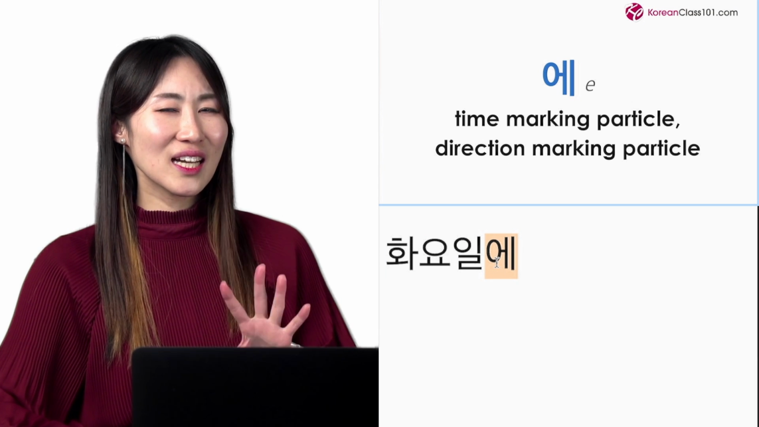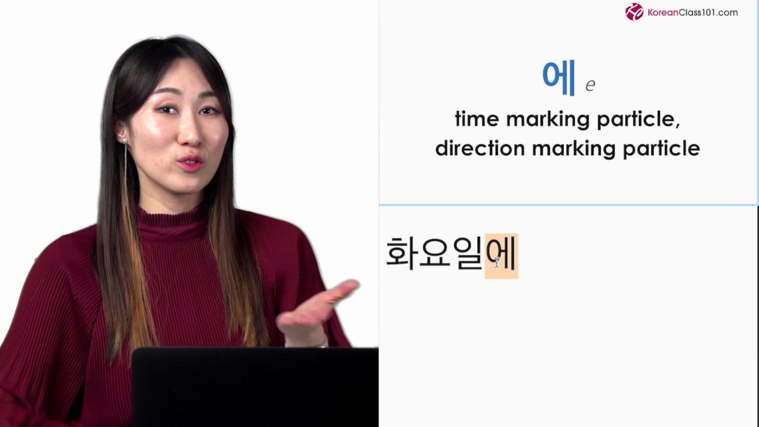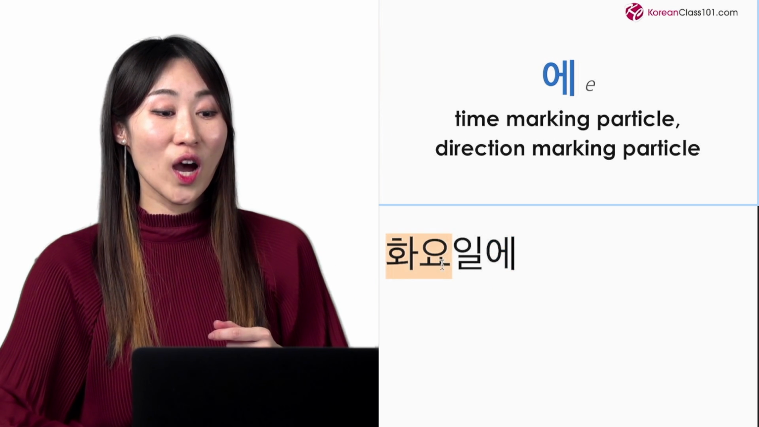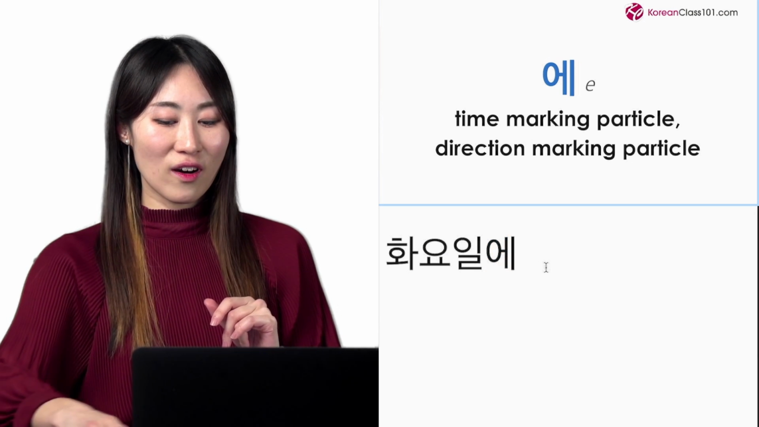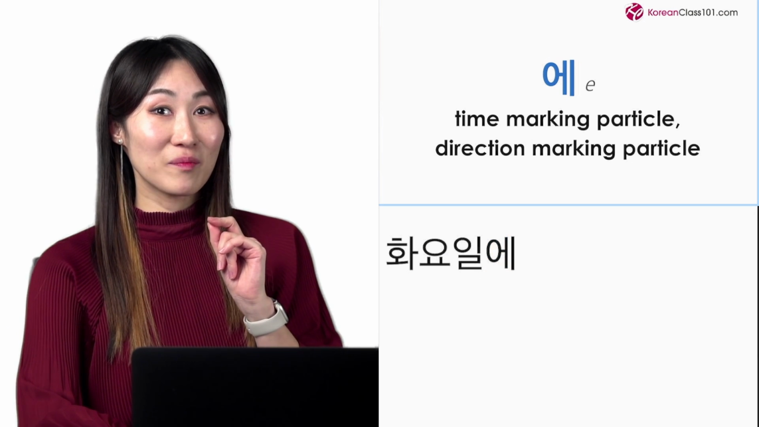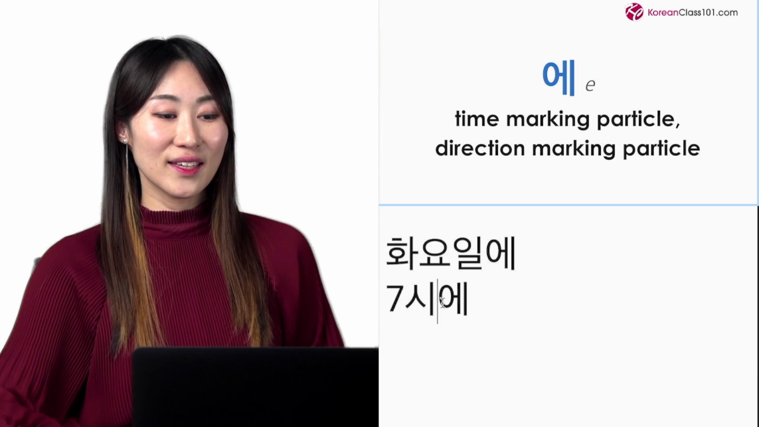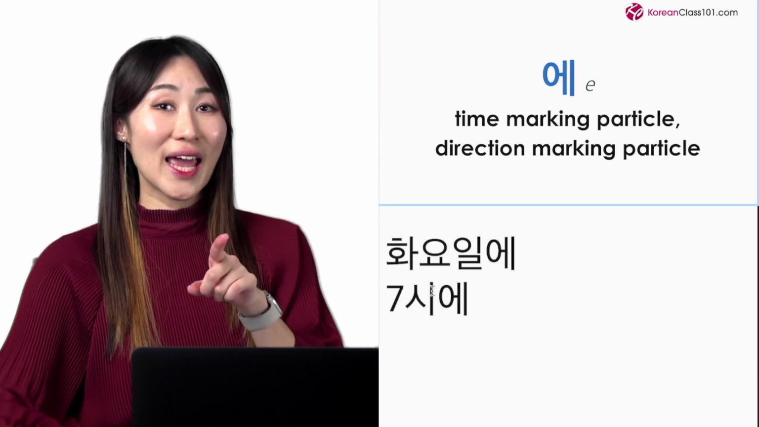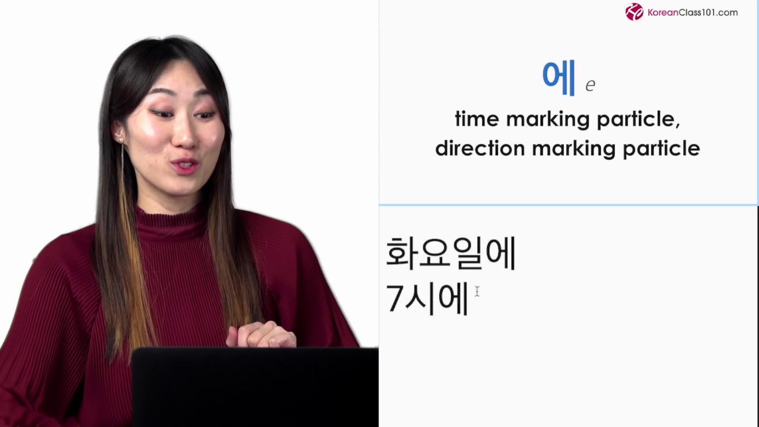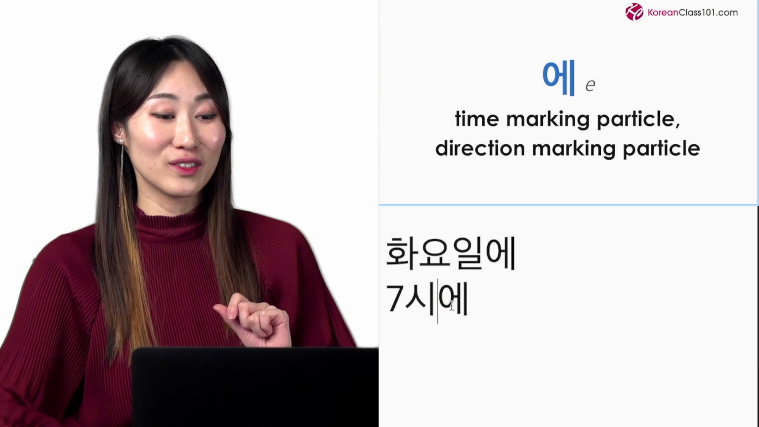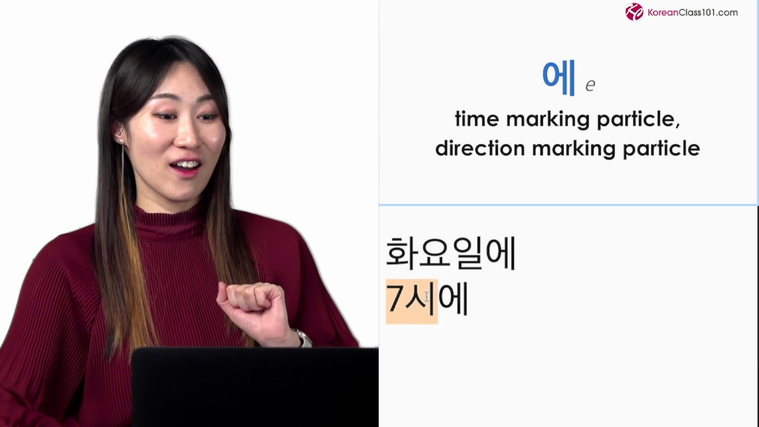In English, it kind of works like a preposition because you say on Tuesday. In Korean, that is 화요일에. So here it means like on. Or at 7 p.m. 7시에. 에. In English, you use at for the time, right? But Korean is easier here because you just need to put 에, time marking particle. 7시 means 7 o'clock.